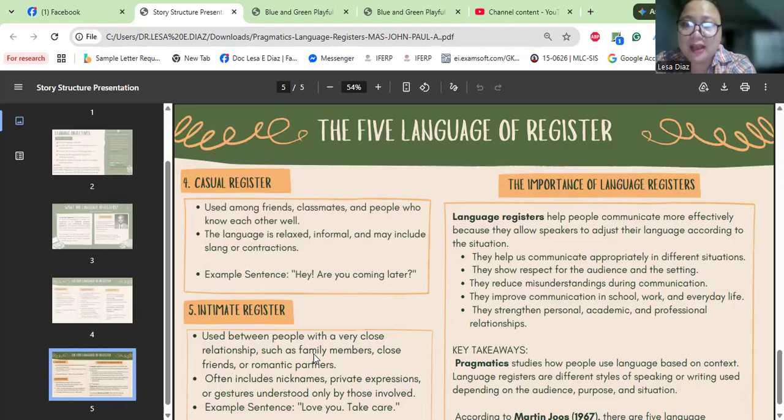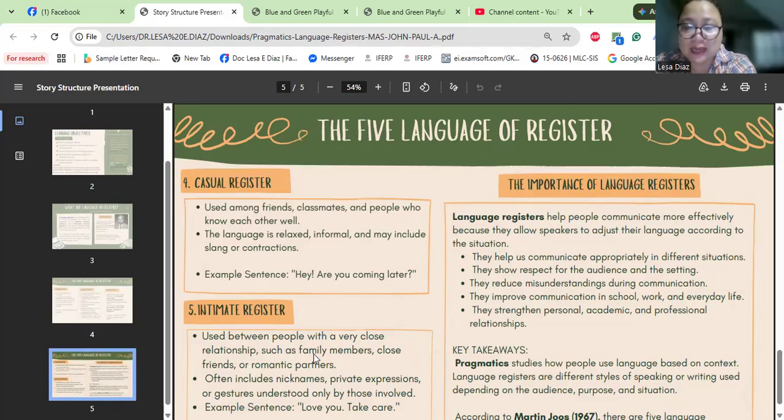It says here, language registers help people communicate more effectively because they allow speakers to adjust their language according to the situation. They help us communicate appropriately in different situations. They show respect for the audience and the setting. They reduce misunderstanding during communication. They improve communication in school, work, and everyday life. They strengthen personal, academic, and professional relationships.